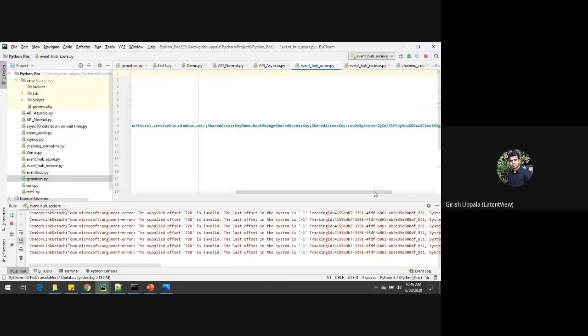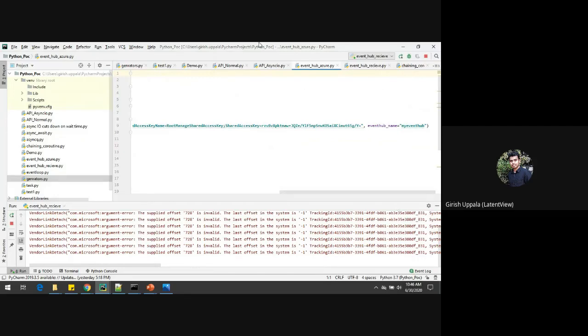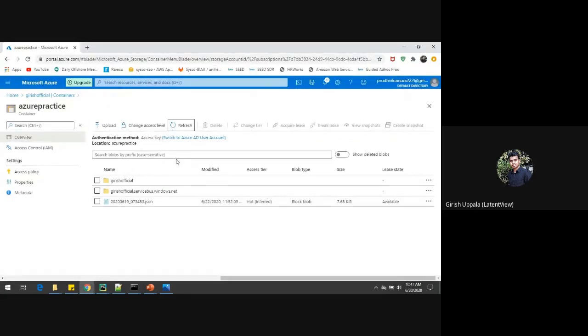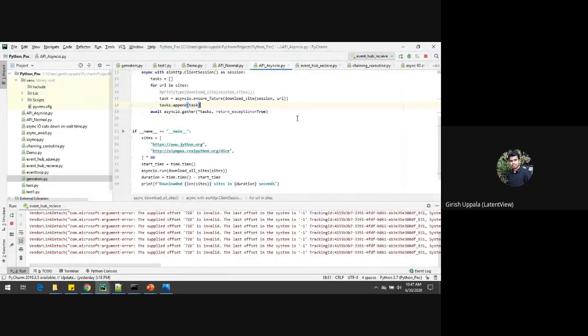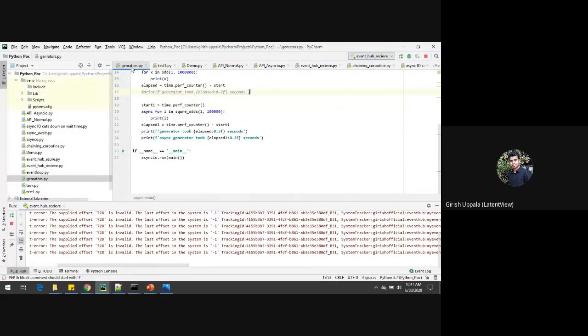This is taking some time. But I'm sure you can store data as well. I need to fix this. Okay, so this is how the asynchronous process will work.